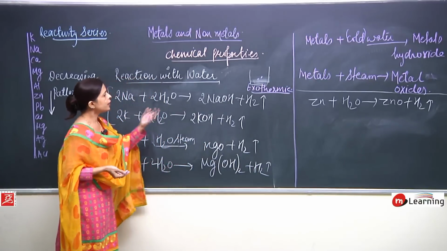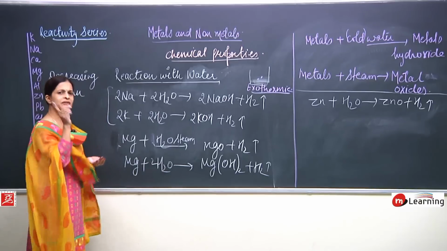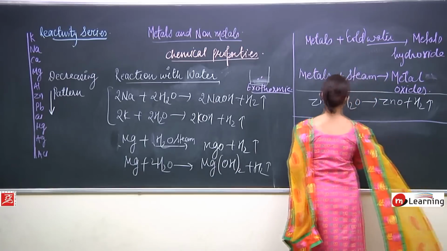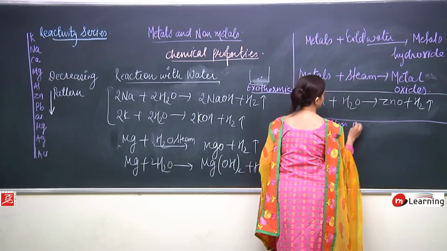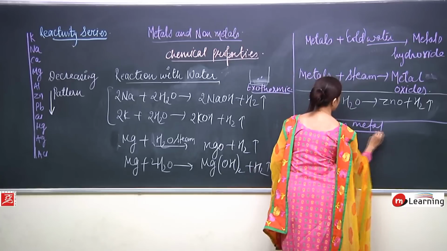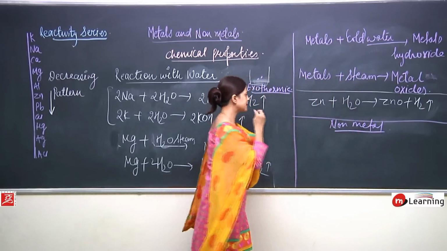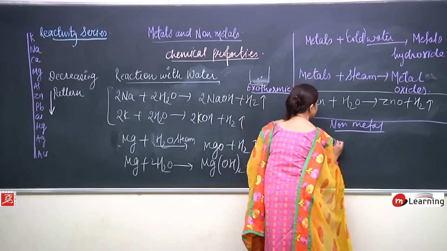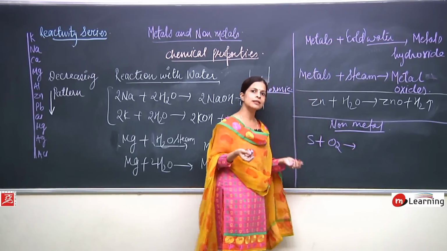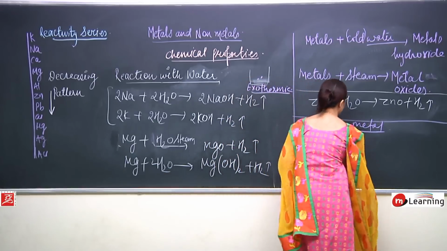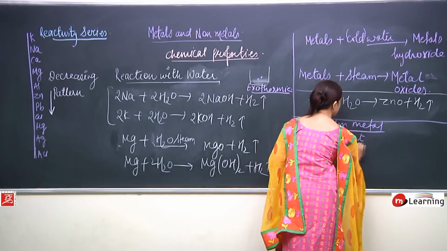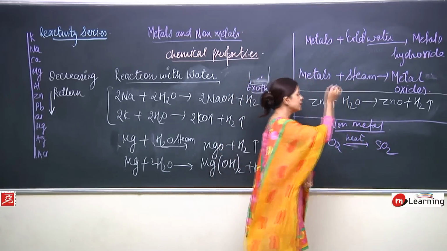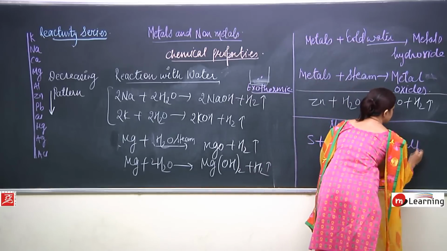Now we'll take one example of a non-metal also. Suppose I take sulfur. I am allowing sulfur to burn, that means obviously oxygen. So what is going to form? Here I can write heat. And what will be formed? Obviously sulfur dioxide.